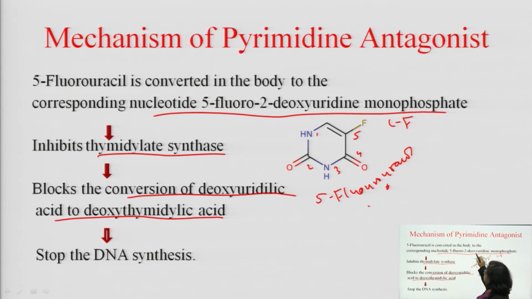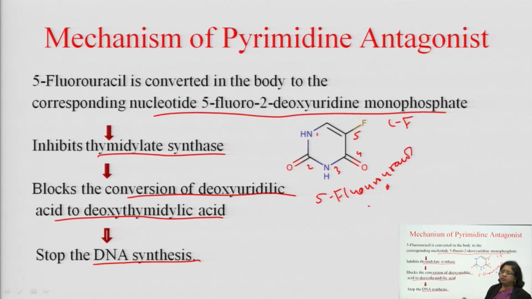After taking 5-fluorouracil it is converted into 5-fluoro-2-deoxyuridine monophosphate, this will inhibit thymidylate synthase. Okay. So, when this enzyme is inhibited, then there is no conversion to deoxythymidylic acid. जब thymidylic acid ही नहीं होगा, so it stops the DNA synthesis.